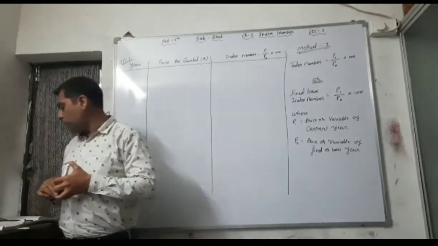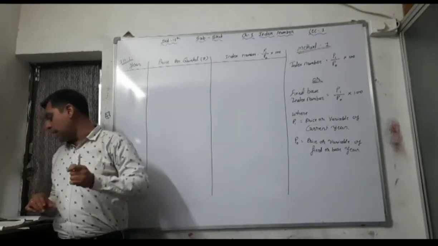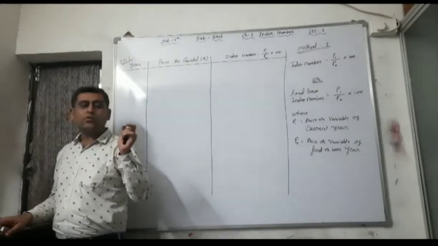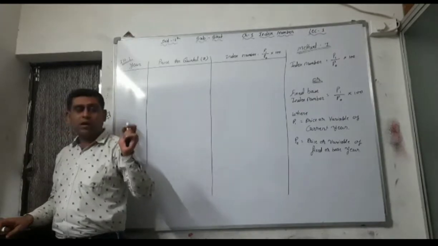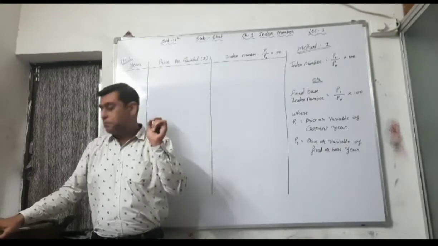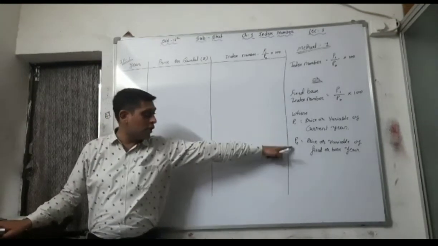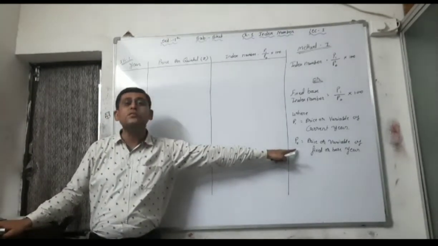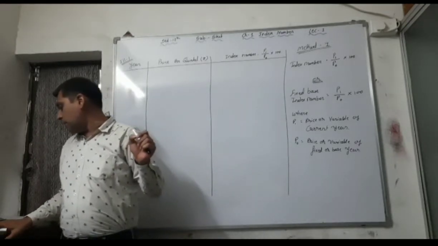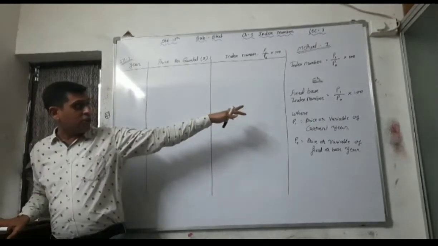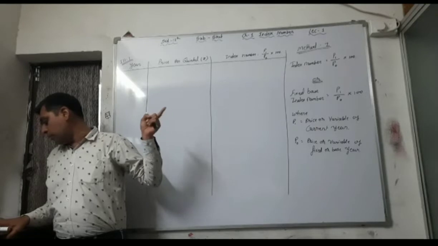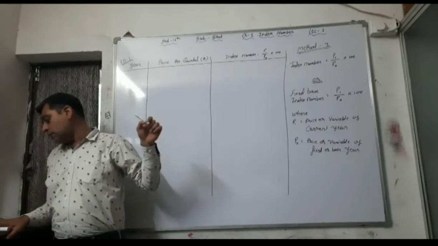Illustration number 1, read the question. The data about the wholesale price of the wheat in the region are as follows. Taking the year 2005 as a base year, underline this word, year 2005 as a base year, that is your fixed year. That's why that is your P0, right? And prepare the index numbers, that is index number or fixed price index number, all are same. For the prices of the item for the remaining years, state the percentage increase.